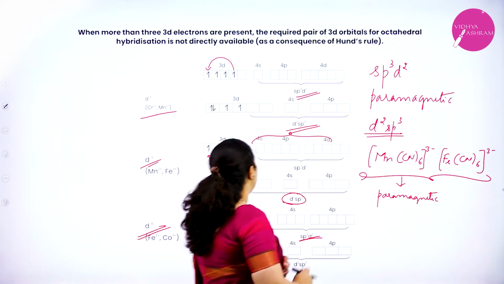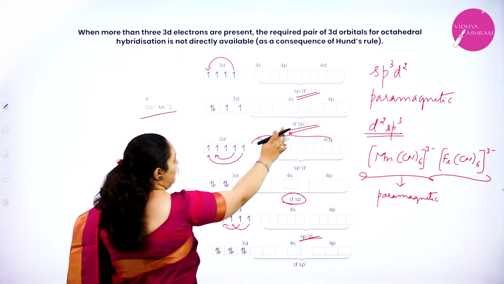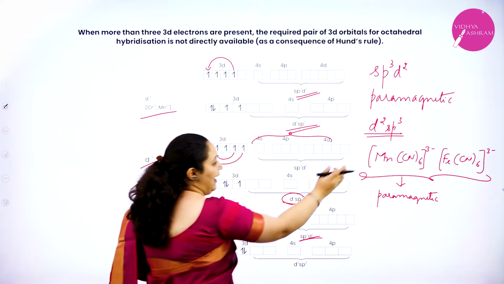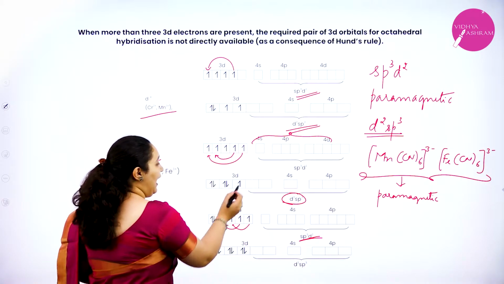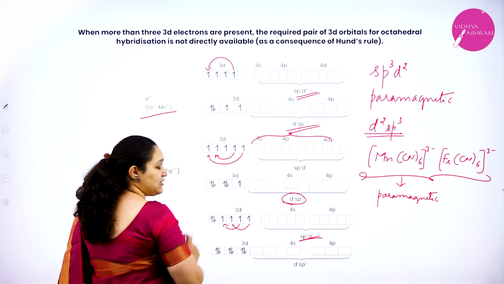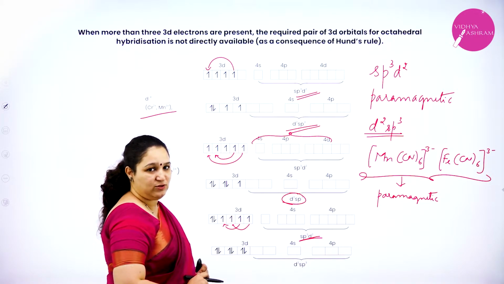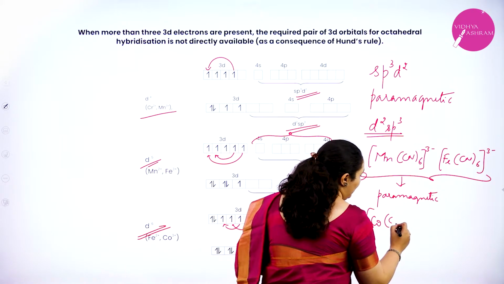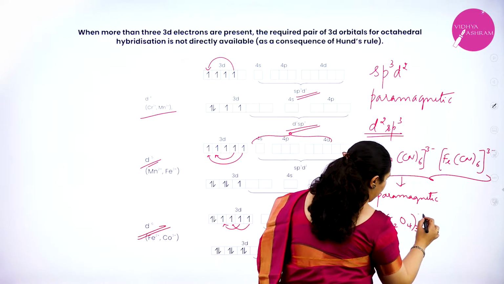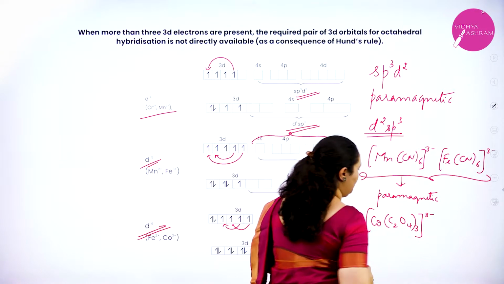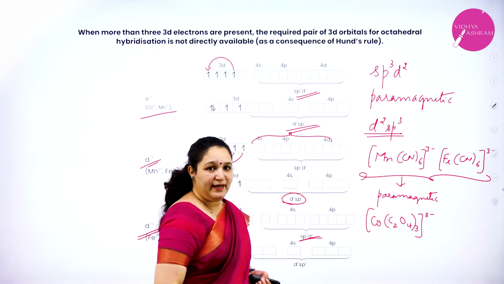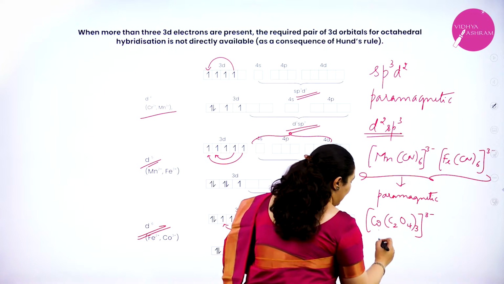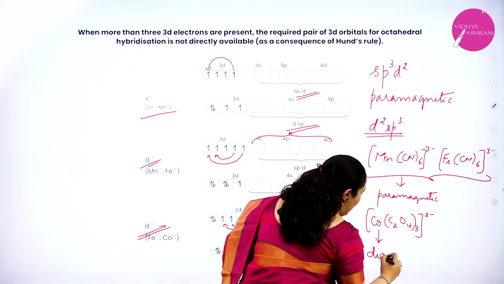Here manganese is in +3 state, and when d2sp3 hybridization takes place, we have 2 unpaired electrons, and iron is in +3 state, and when d2sp3 hybridization takes place, there is still 1 unpaired electron. Whereas if I take an example of cobalt with oxalato as ligand, then this complex is diamagnetic.